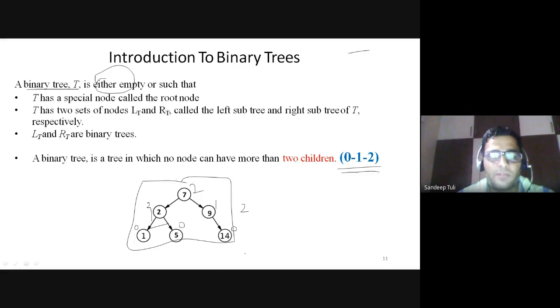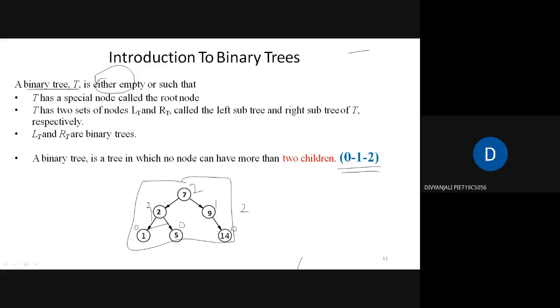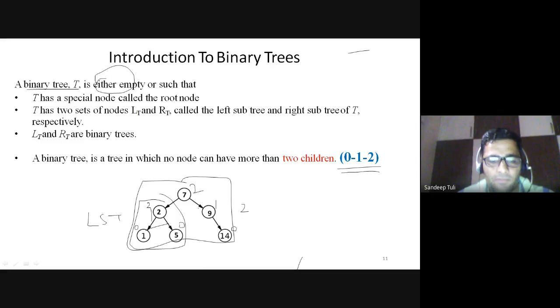Like in this case, which tree is the left subtree? 2 1 5. This tree is the left subtree. The left one, for the root 7 actually. And this subtree is the right subtree. Is it okay? Yes sir. Now the left subtree and right subtree individually will also be binary trees only. So that is the technical definition of this.